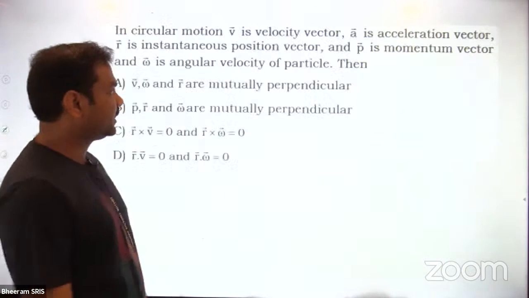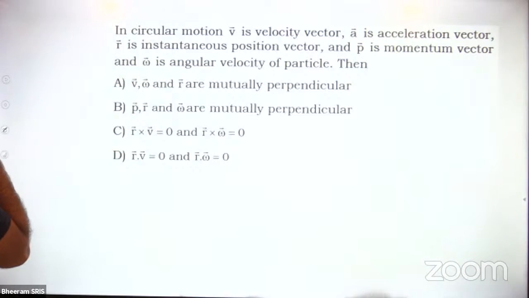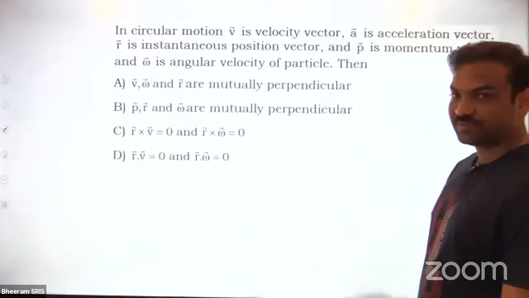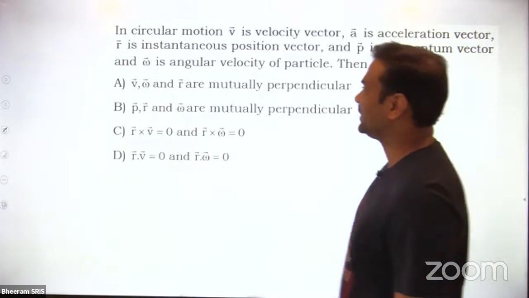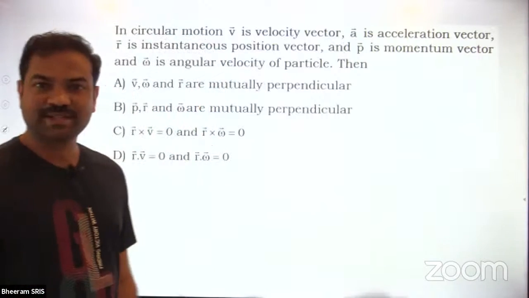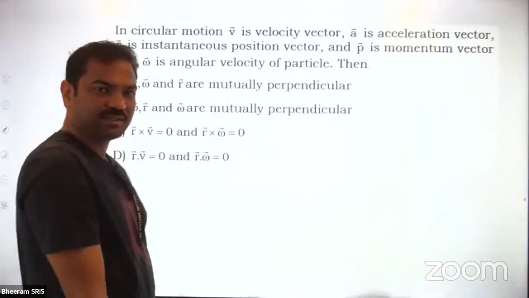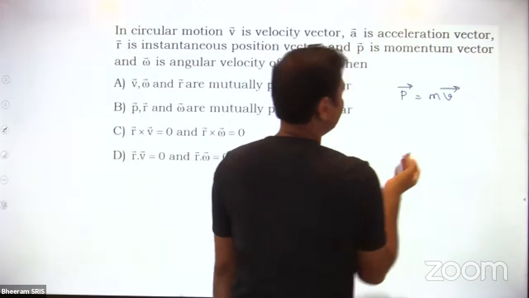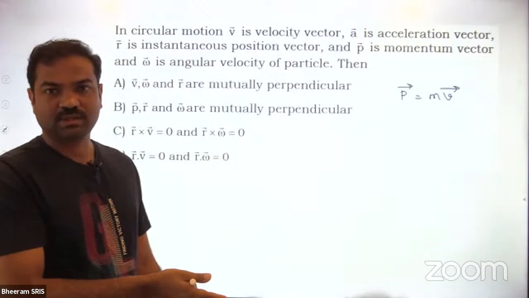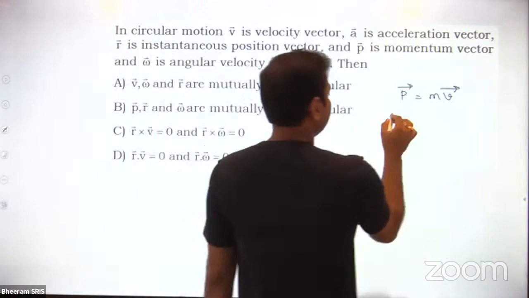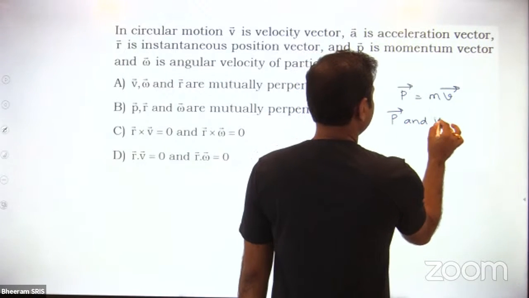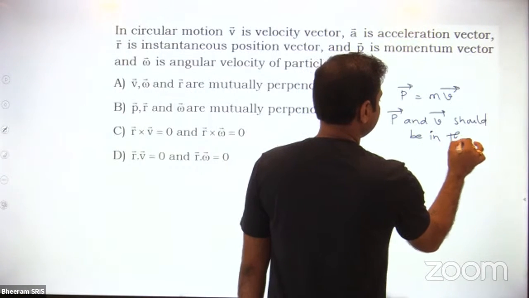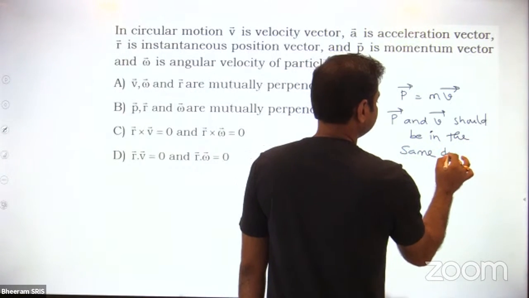Completed, sir. Okay. Next, in circular motion, V bar is the velocity vector, A bar is the acceleration vector, R bar is the instantaneous position vector, P bar is the momentum vector, and omega bar is the angular velocity of the particle. All vectors are given. P bar is equal to M into V bar, momentum vector is equal to mass into velocity. That means P bar and V bar should be in the same direction. This is the first conclusion by looking at the question.